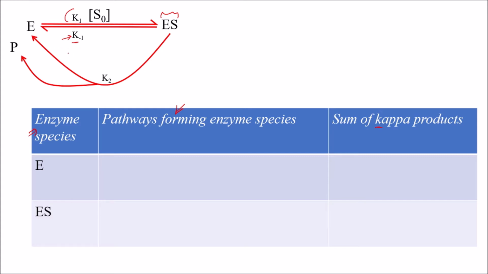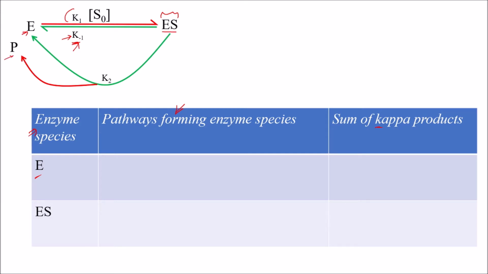Now let us see in how many ways the enzyme species E can be formed, or what the pathways are for the formation of E. First, in the reverse direction, as represented by this green arrow, the intermediate ES breaks down reversibly with reaction constant K minus 1 to form E. Another way is that, as the end product, ES breaks down into the enzyme species E and the product is formed.